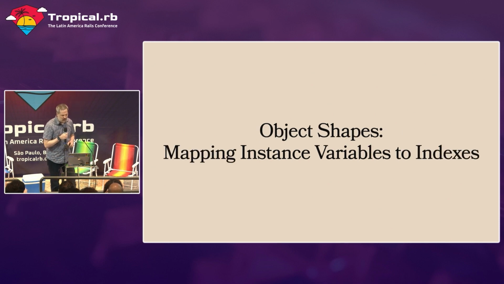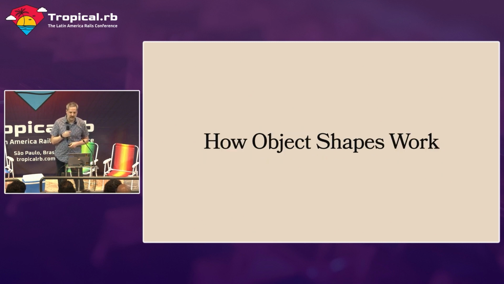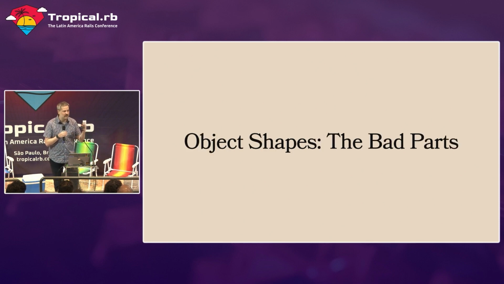So what are object shapes? Object shapes is just a way of mapping instance variables to indexes. We're going to look at how object shapes work specifically, then we're going to talk about the bad parts. I'm not really going to tell you about the good parts. There are very good parts, and you should go watch other talks about that. But we're trying to speed them up, so we care about the bad parts here.